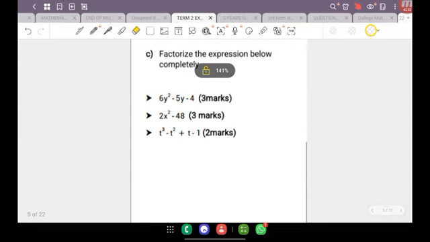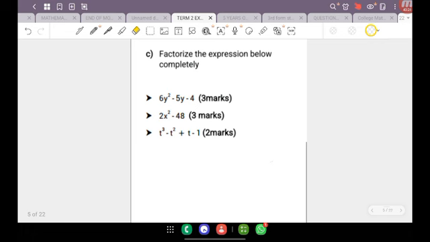Now, factorization, I do have 2 videos out on my channel on factorization. When I started my channel, I did 2 videos on factorizing quadratic expressions. You can check those out. One explained the theory behind it and the other one did some examples. I also released a video on difference of 2 squares recently, and I also released a video on the HCF method. I did a video on the grouping method, but I think it got deleted, so I will need to remake that video and upload it for you here.